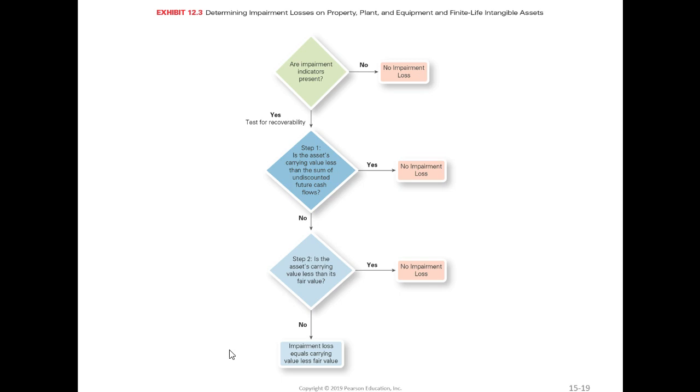So look at it in terms of the steps here. First, we do some asset grouping. Second, are the impairment indicators present? If yes, then we test. Use step 1, using undiscounted cash flows. If there's no problem, there's no impairment loss, we stop. If the asset's carrying value indicates that we have a problem, we go on to step 2, and in this case, we simply take the carrying value minus fair value to find the impairment loss.